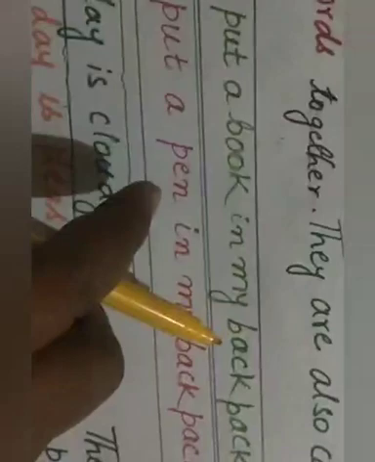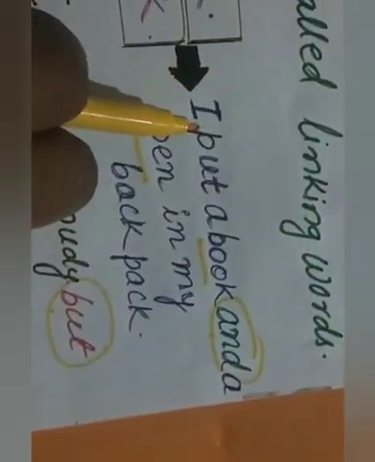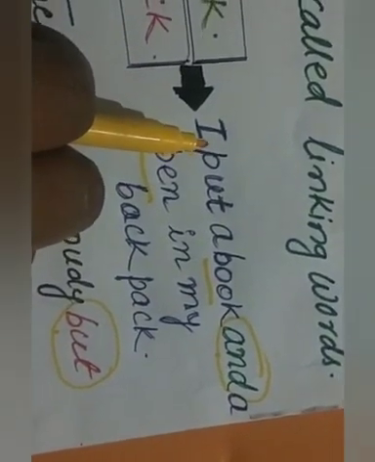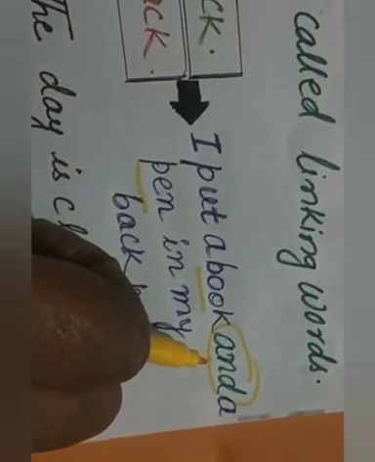I put a book in my backpack. I put a pen in my backpack. So when we join these two sentences, we use the word and. And the new sentence will be: I put a book and a pen in my backpack. So this word and is used to join these two words, book and pen, in the sentence.